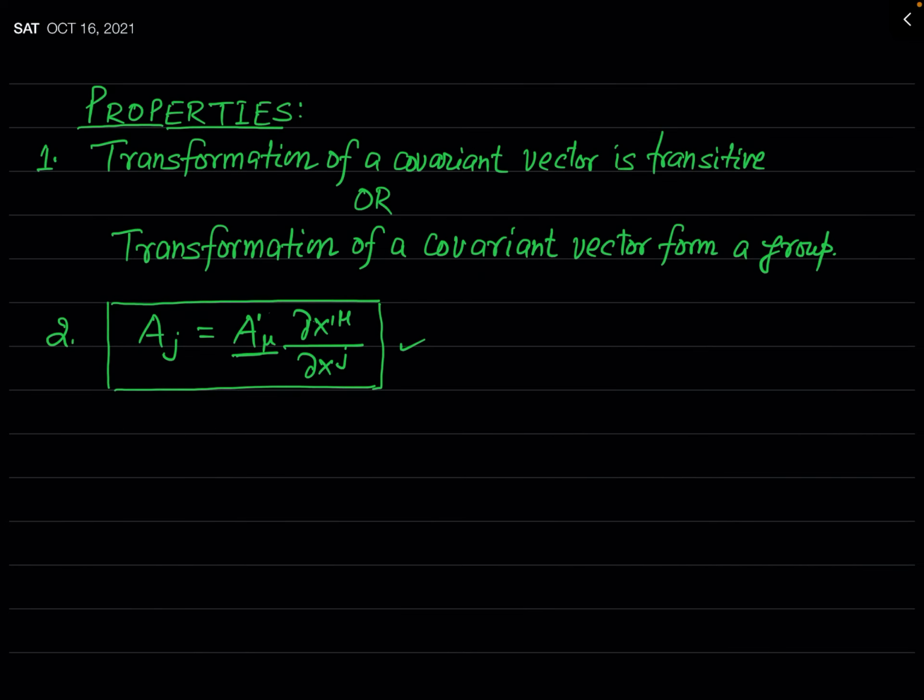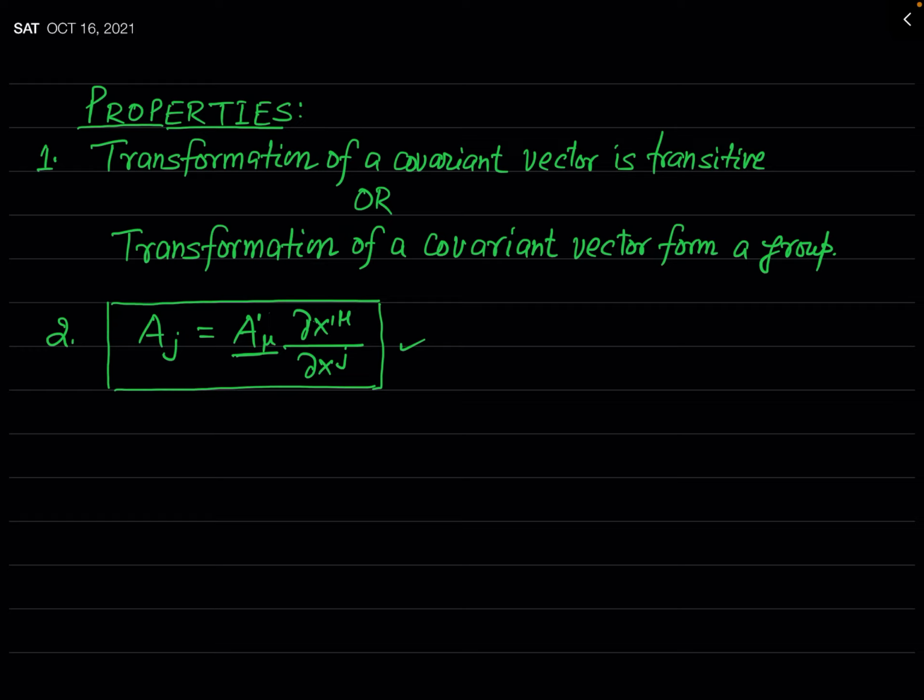So here the partial derivative of the independent variables in the S prime frame has been taken with respect to the independent variables of frame S. So this is just the converse of the definition of the covariant vector.